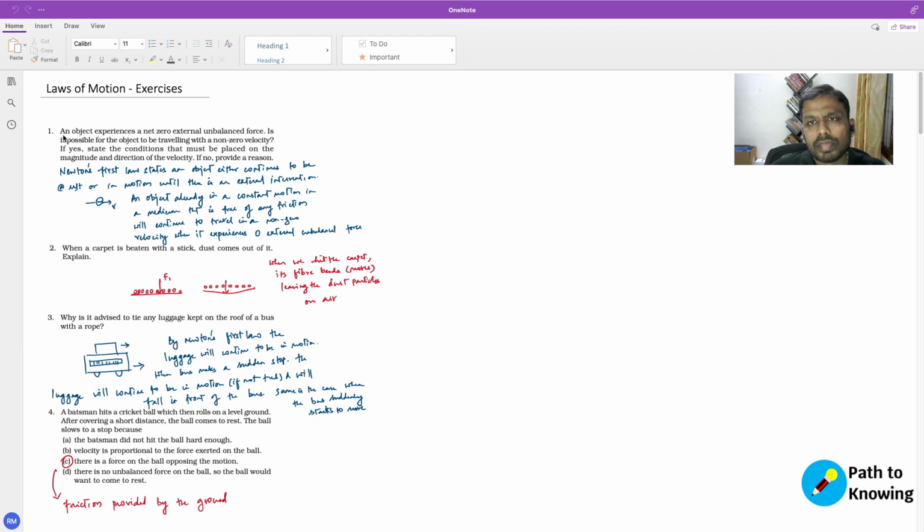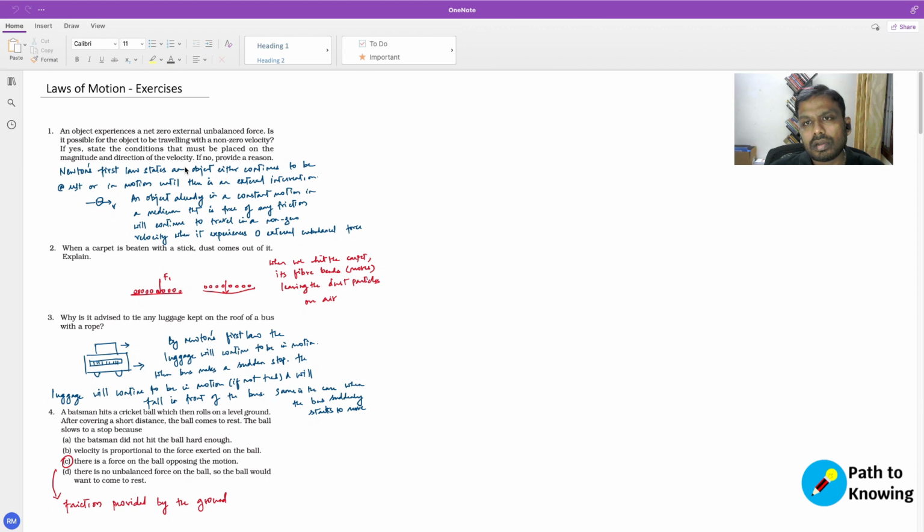Okay, so the first one: an object experiences a net zero external unbalanced force. Is it possible for the object to be traveling with a non-zero velocity? If yes, state the conditions that must be placed on the magnitude and the direction of the velocity. If no, provide a reason.